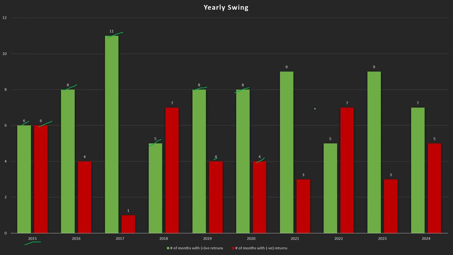2021 was even better. 9 months gave positive returns as compared to 3, which gave negative returns. 2022 again was not a good year for this sector, with only 5 months giving positive returns, whereas 7 gave negative returns. 2023 proved to be again a very good year for this sector, with 9 months giving positive returns and only 3 negative. And finally, 2024 was an okay year for this sector, with 7 positive and 5 negative months.